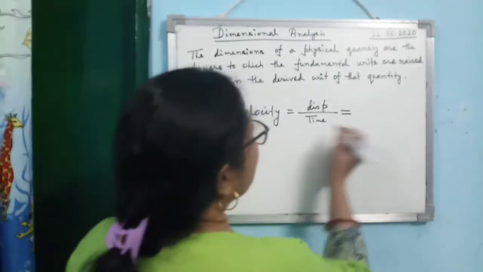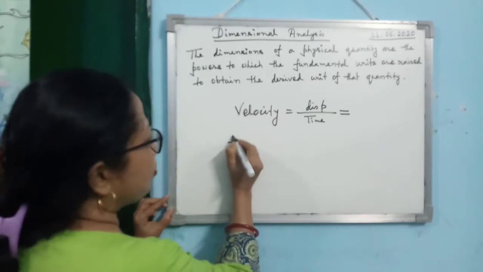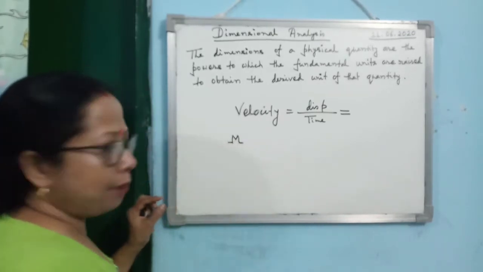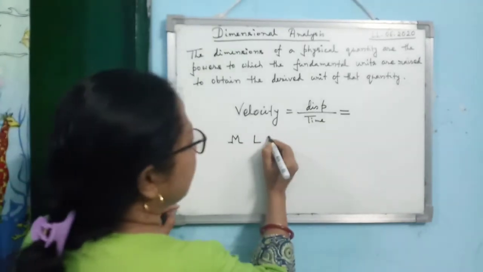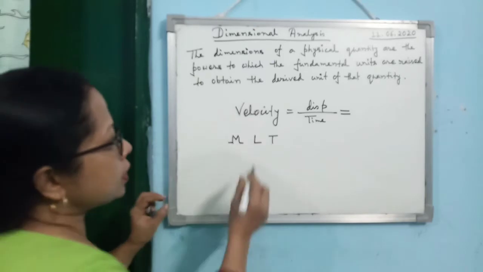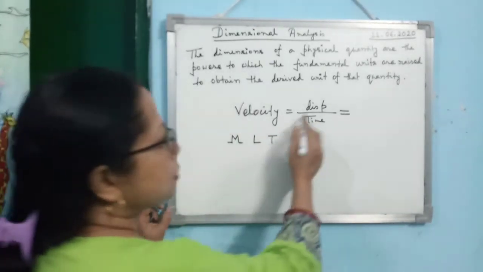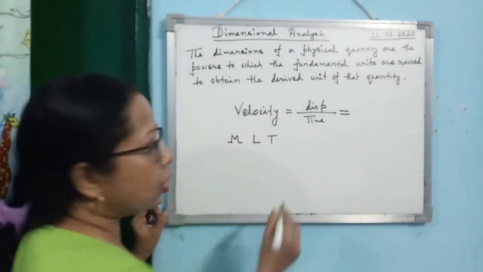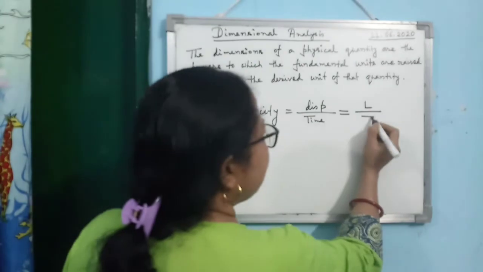When we write down the dimension of any quantity, for mass we use big M, for length we use big L, and for time we use big T. So when I am writing velocity is displacement upon time, displacement is measured by length. So you can write it as length divided by time.